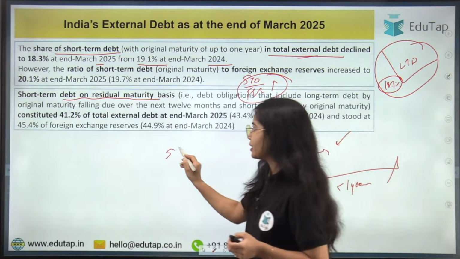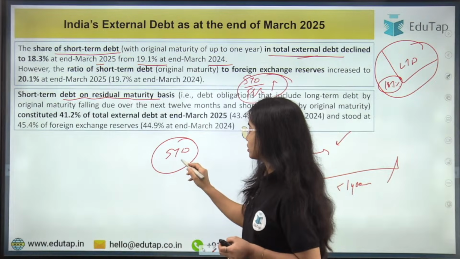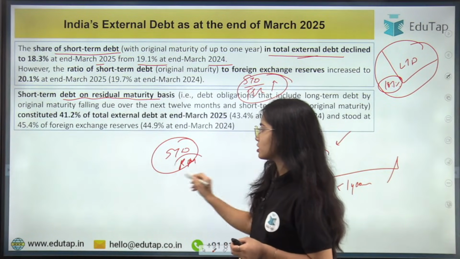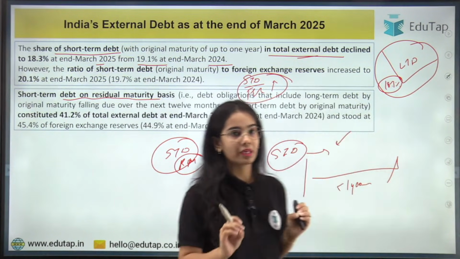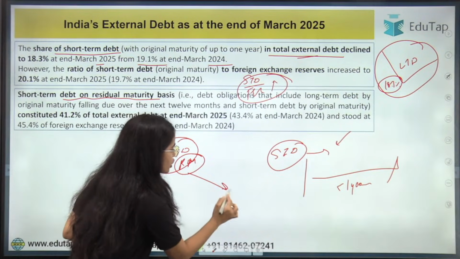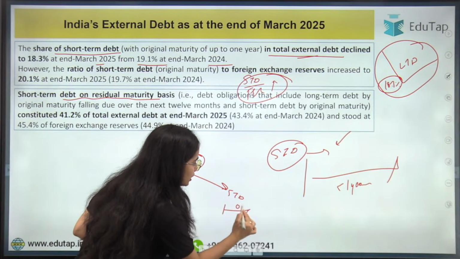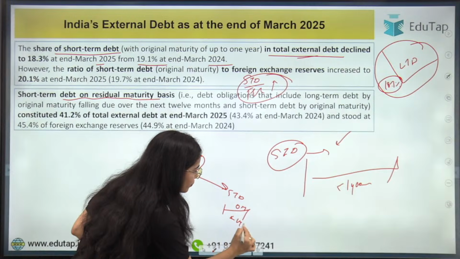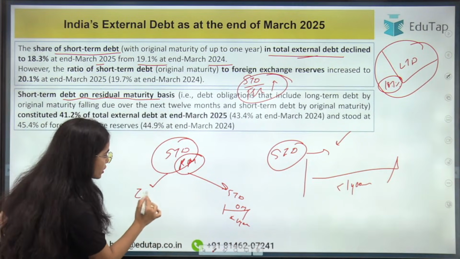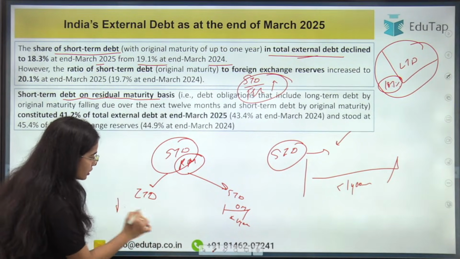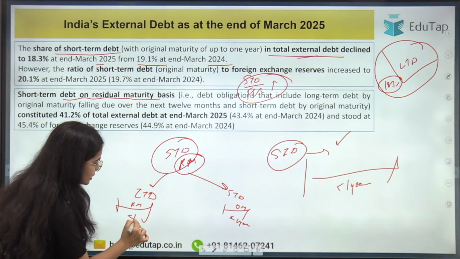Now, short-term debt on the residual maturity basis means the short-term debt that has an original maturity of less than 1 year, as well as the long-term debt that has a residual maturity of less than 1 year.